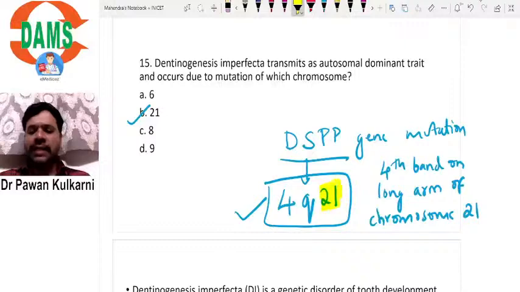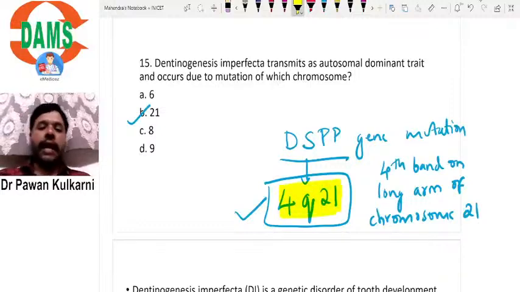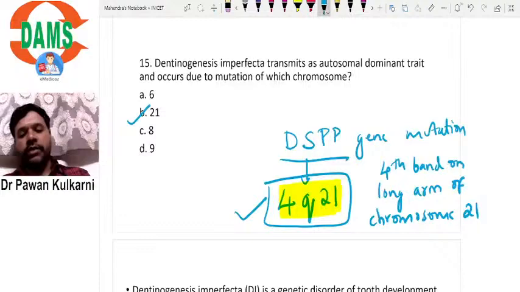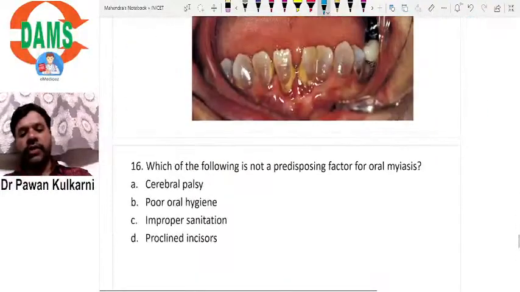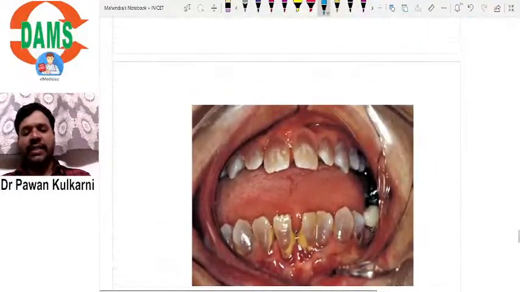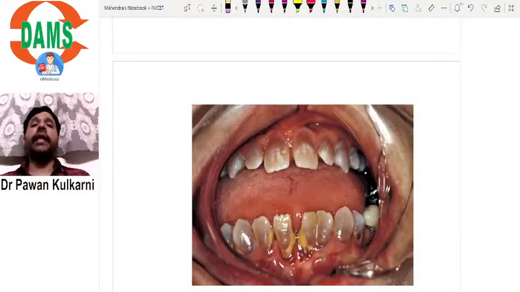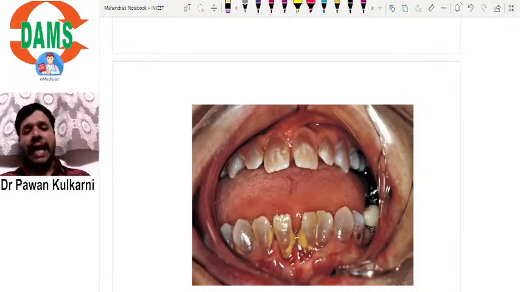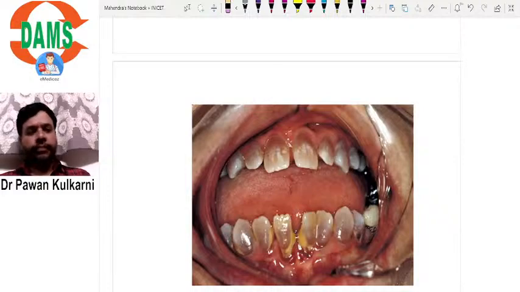They have not asked the band number, and they have not asked the arm, long arm or short arm. But still, we should be aware of this. 4q21 is characteristic for dentinogenesis imperfecta. Let me show you an image of dentinogenesis imperfecta, where you can see the characteristic brownish discoloration of the teeth.